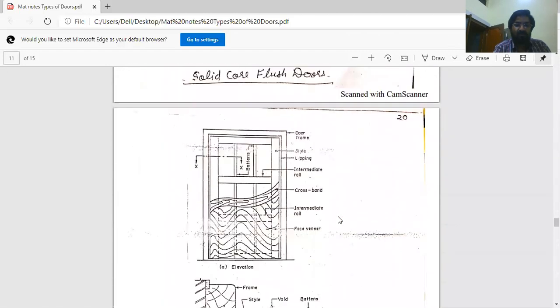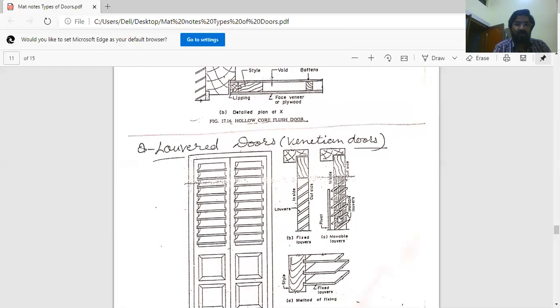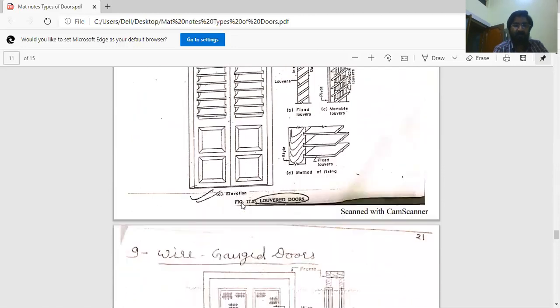Some important types of door are louvered door or Venetian door, which serves ventilation also. These are the vents for ventilation.